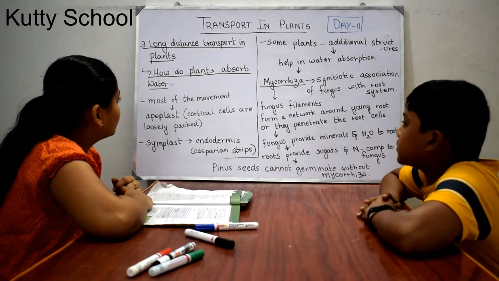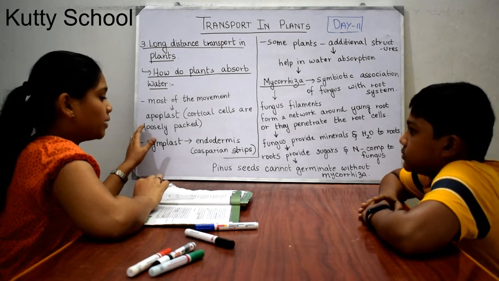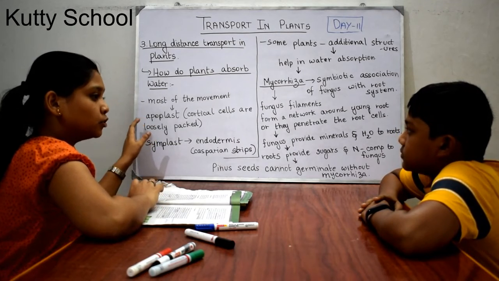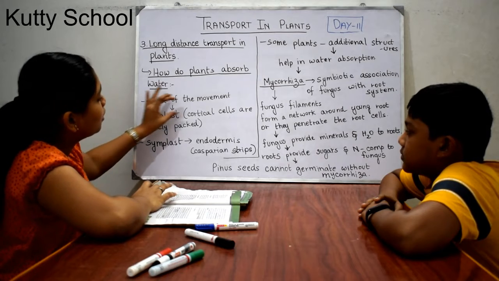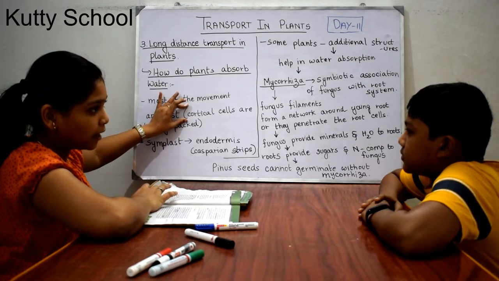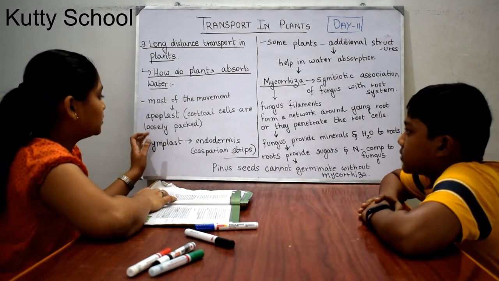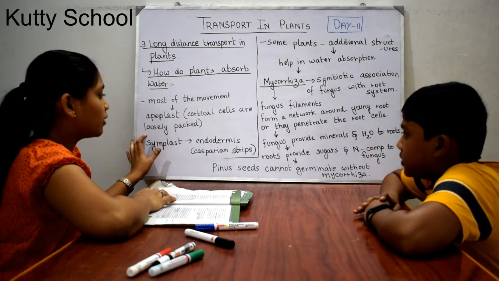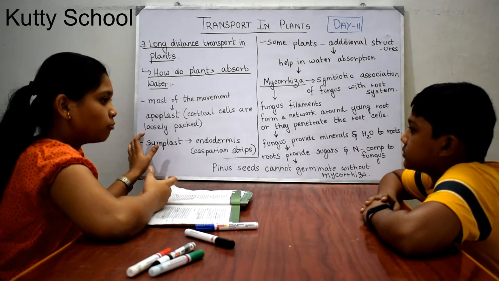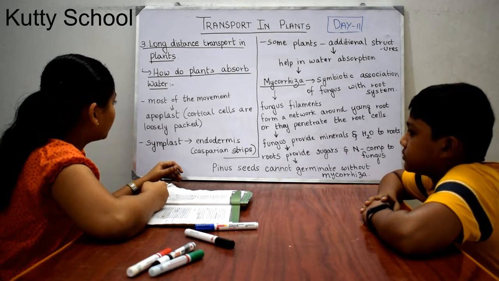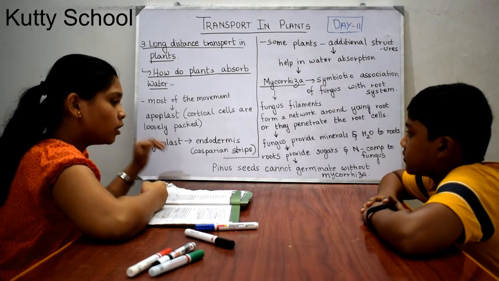Most of the movement of water in plants is through the apoplast, which is in between the cells. Most of the water travels through the apoplast because the cortical cells in the roots, which come next to the epidermis layer, as we saw in the anatomy of flowering plants, are loosely packed. Therefore there is space for water to travel between the cells. So the symplast occurs in the endodermis alone.